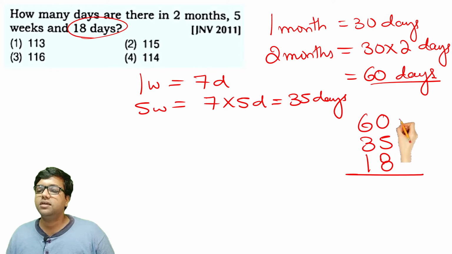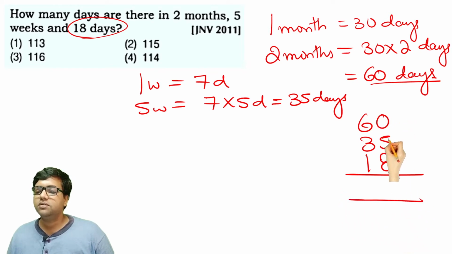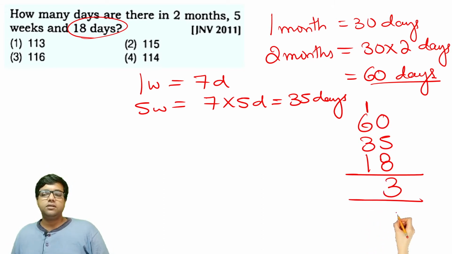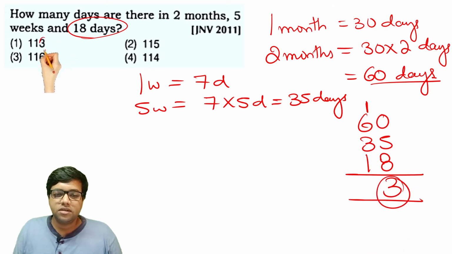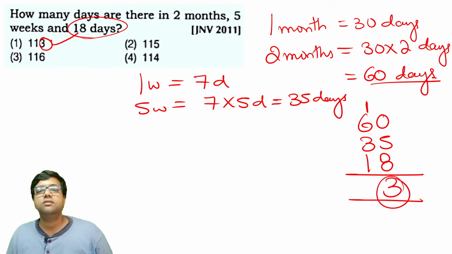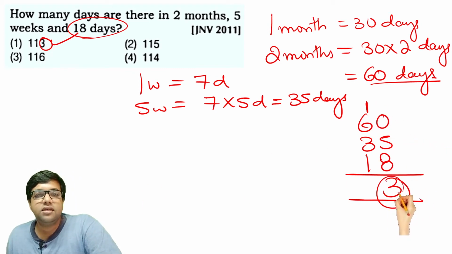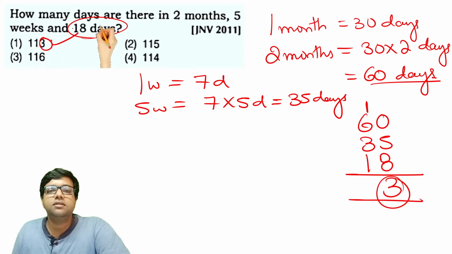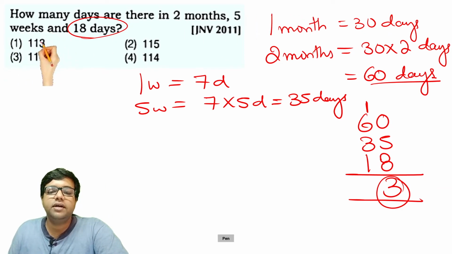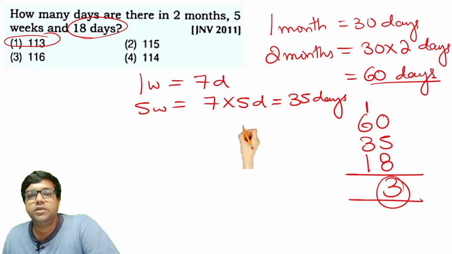So let's see the value sum here. 5 plus 8 is 13. Carry over 1. You don't have to go further. You got 3 here. 3 is there. This is the right answer. You don't even have to do all the sum here. The unit digit 3 is coming here. So if your method is right, this should be the right answer. Option 1 should be the right answer here.